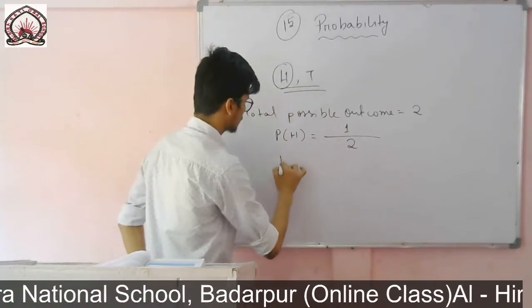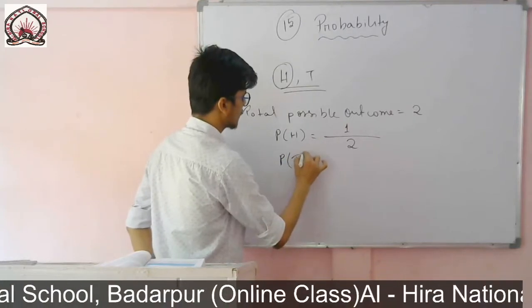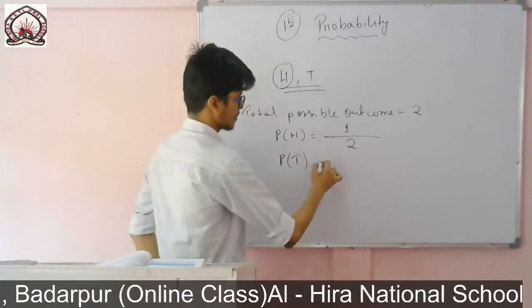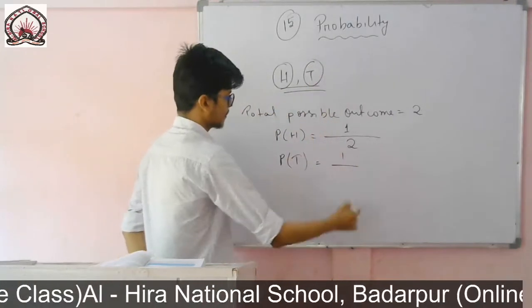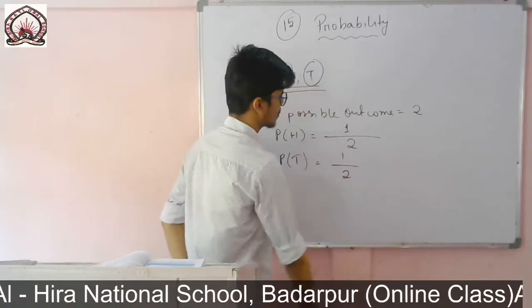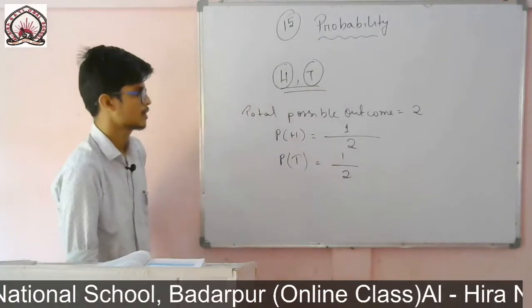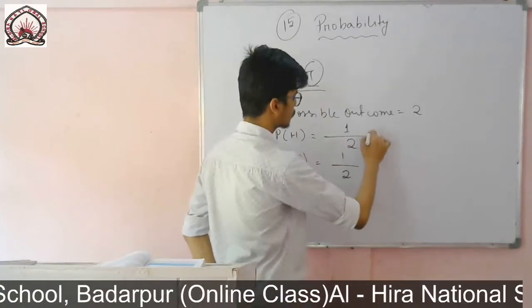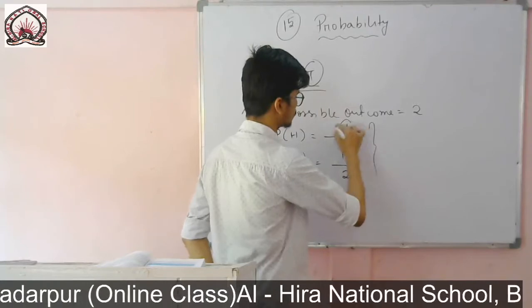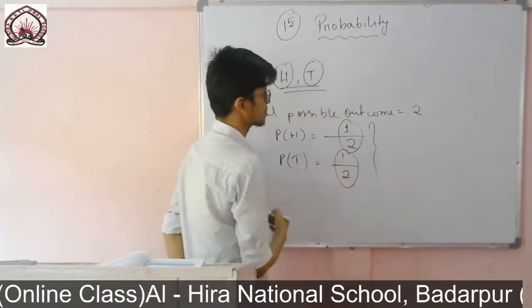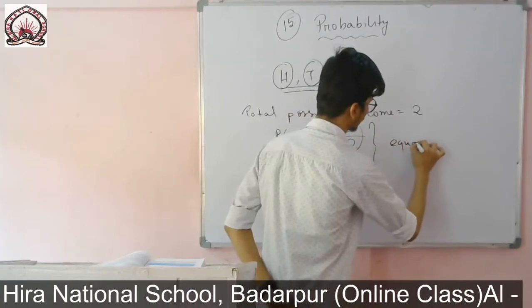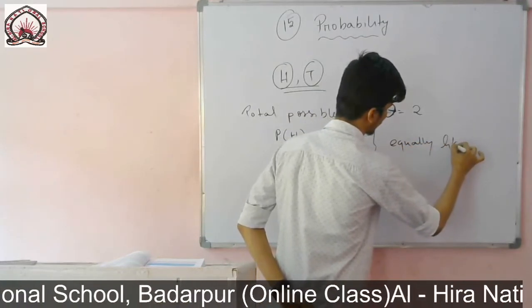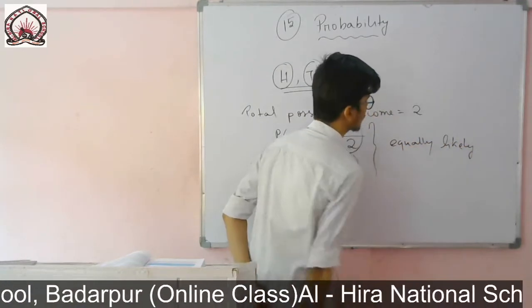If I ask you to find the probability of getting a tail when I toss the coin once, the favorable outcome is 1 for tail also, and the total possible outcome is 2 in this case too. So you see the probability for both is the same. For the first one it is half, for the second one also half, that is, the chance is equal. So we say they are equally likely outcomes.